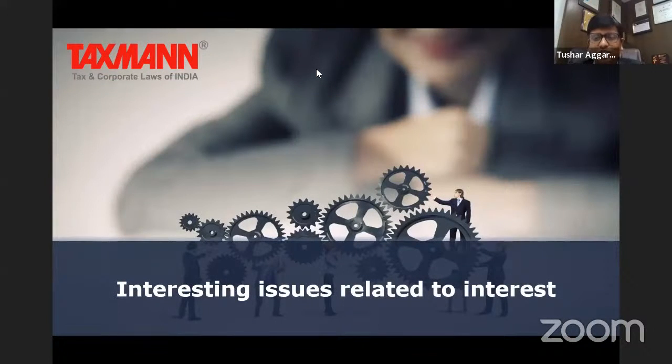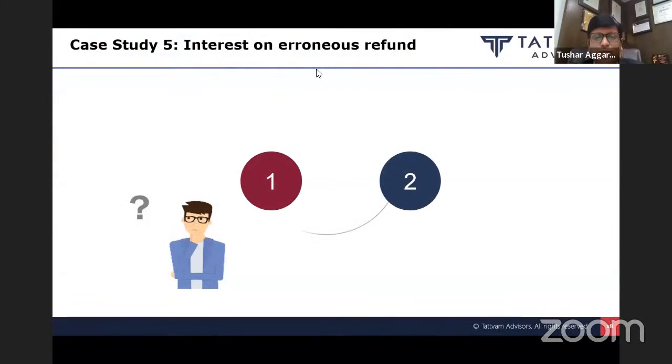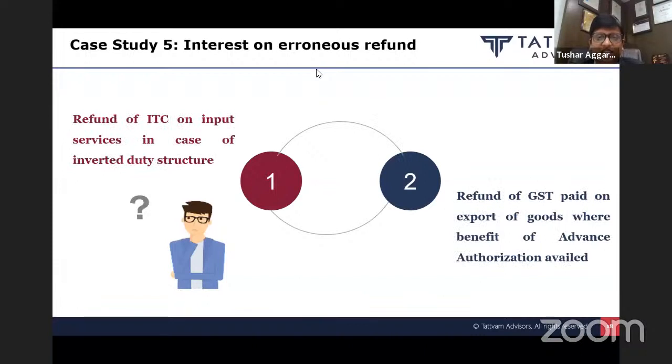Having discussed these issues, now let's discuss some of the more interpretational issues which we are facing on a daily basis. Let me give you an example. I have taken a wrong refund from the department, and the department is asking to surrender the refund back to them. And whenever they ask to surrender the refund back, they always say surrender the refund along with interest. So let me take one example.